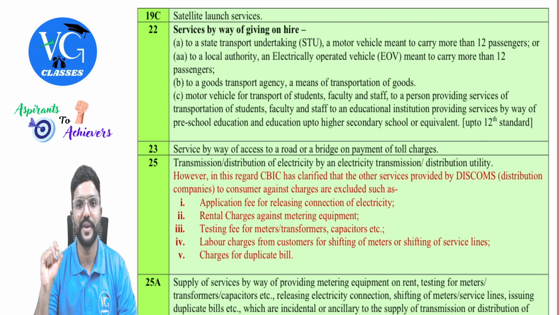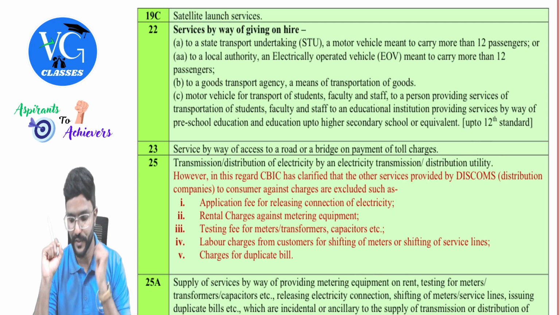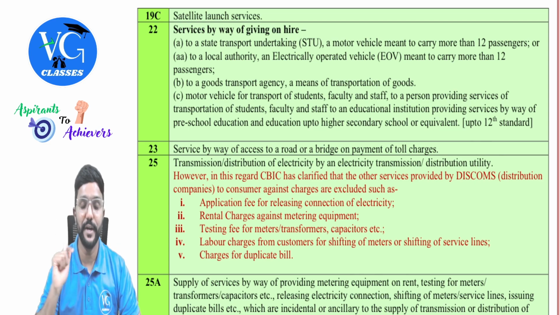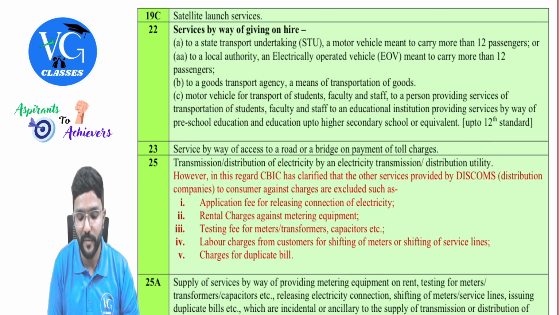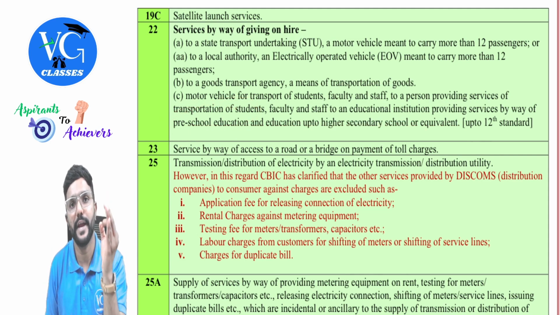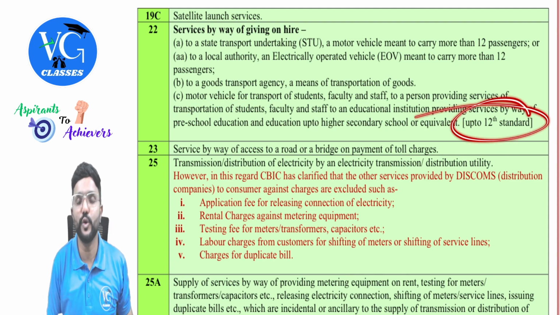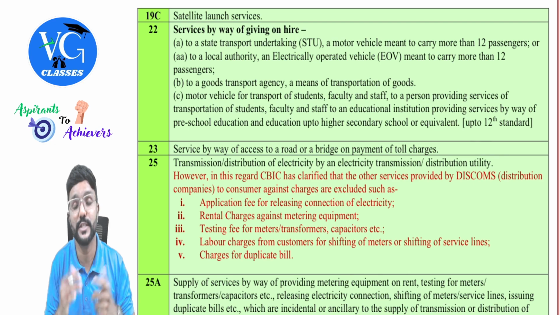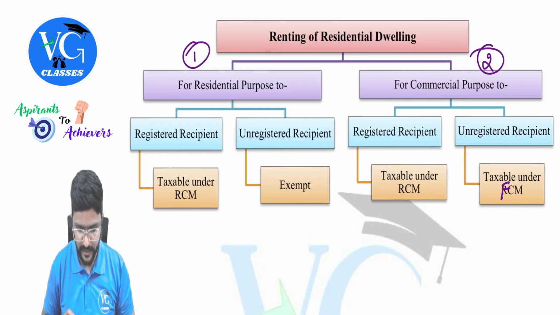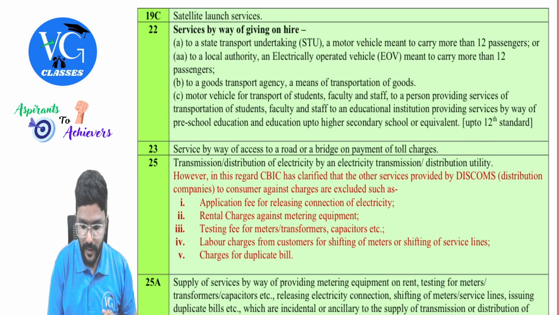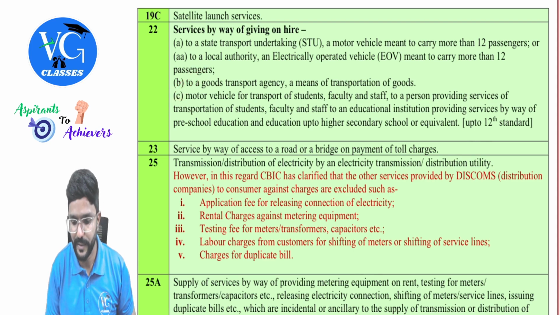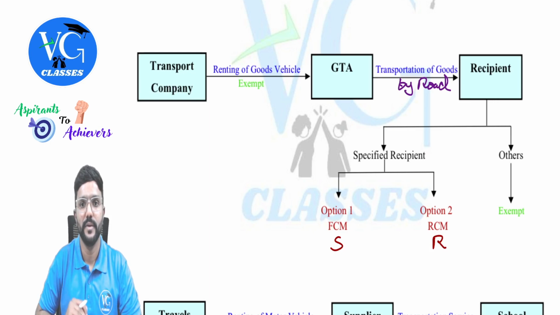students, faculty, and staff to an educational institution providing services by way of preschool education, and education up to higher secondary school or equivalent, guys. That is the first category of educational institution who is providing up to 12th standard or plus 2. Okay, I will try to explain this. Pay attention, both of this. First, I will explain clause B, then C, guys. First, clause B.